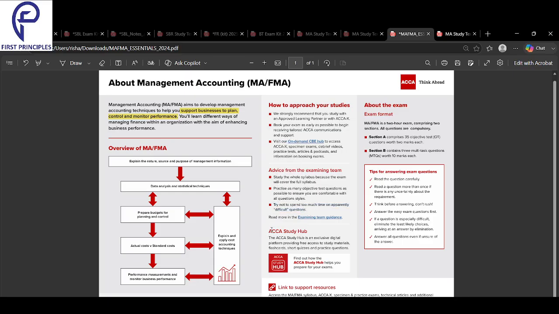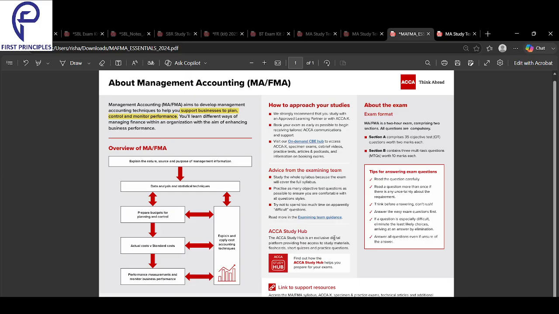Then about the exam. The MAFA exam is a 2-hour exam and 100% MCQs, all compulsory. Section A will have 35 questions of 2 marks each, which is 70 marks. Section B will have 3 multitask questions of 10 marks each, which is 30 marks, and 70 plus 30 gives you 100. There will be multiple tasks here. And the ACCA Study Hub is a great tool we can refer to when we are preparing.